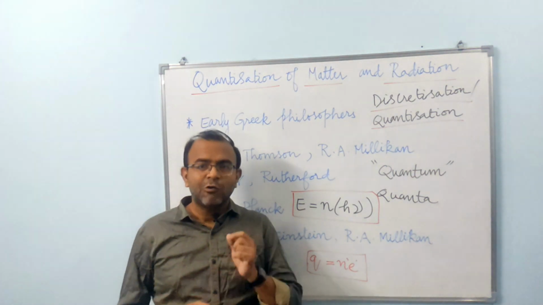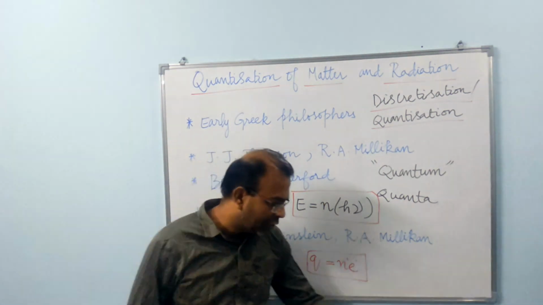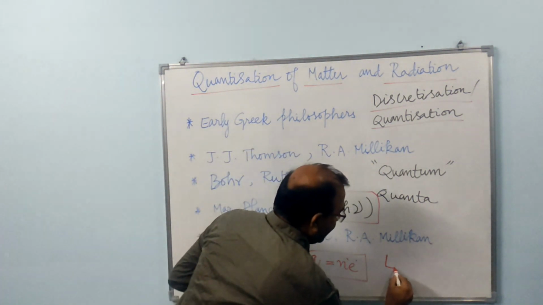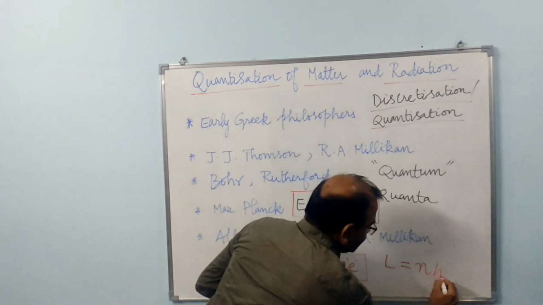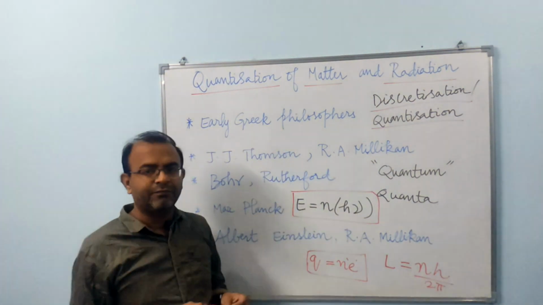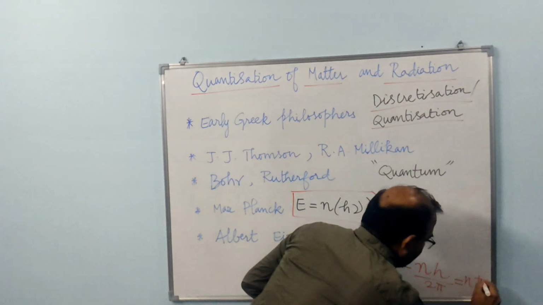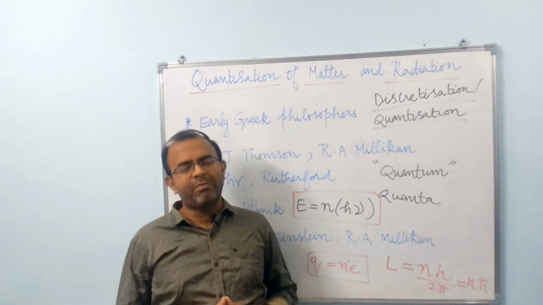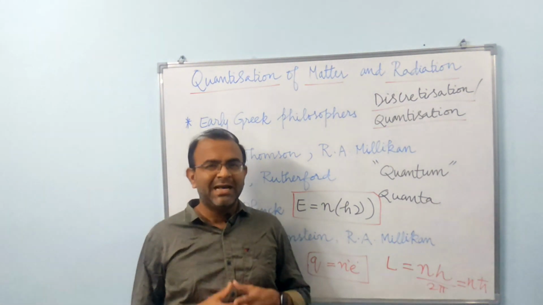This also implied quantization of angular momentum, where Bohr assumed that the total angular momentum L could be expressed as some quantum number times h over 2 pi. This can also be expressed as n h-bar. This crude model provided by Bohr led to the idea of quantization of angular momentum.